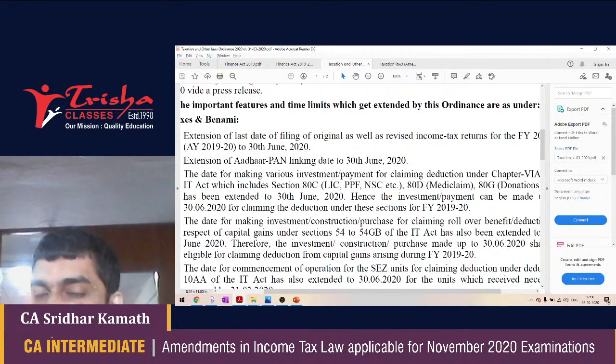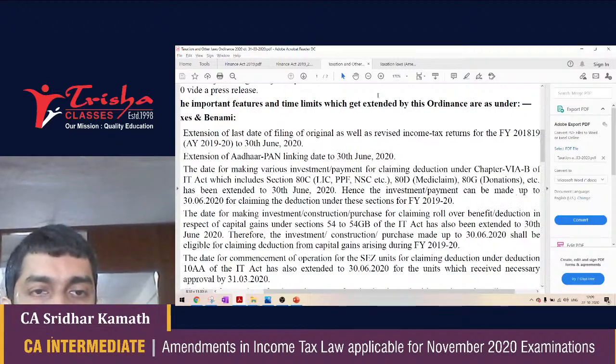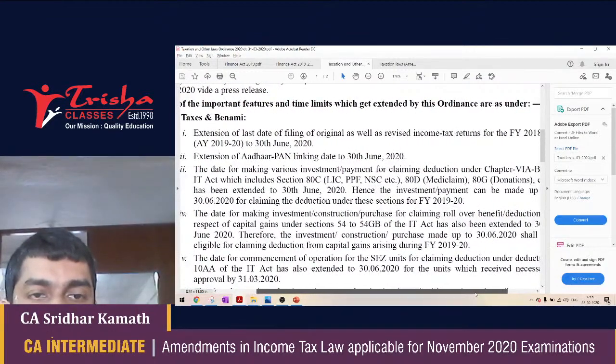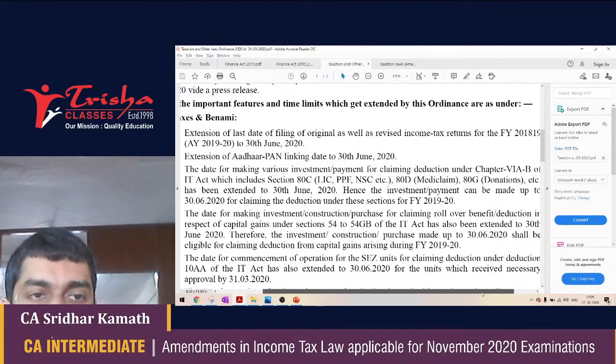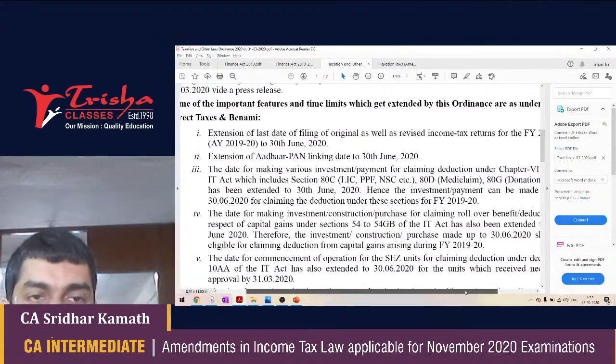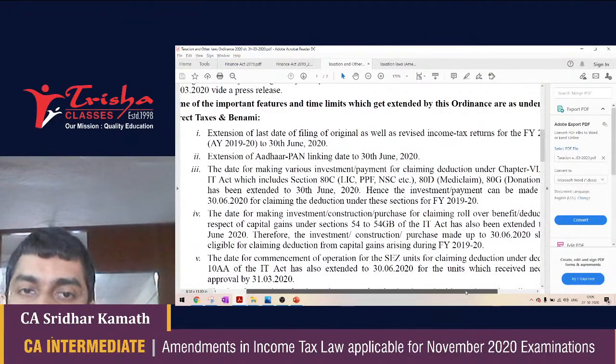Students, be very, very careful. The RTP does mention that amendments up to 30th April are applicable. So in case the Chapter 6A deductions are given here, the date for making various investments or payments for claiming deduction under Chapter 6A Part B of the IT Act, which includes Section 80C, LIC, PPF, NSC, etc., Section 80D, Mediclaim, 80G, donations, etc., has been extended to 30th June 2020.